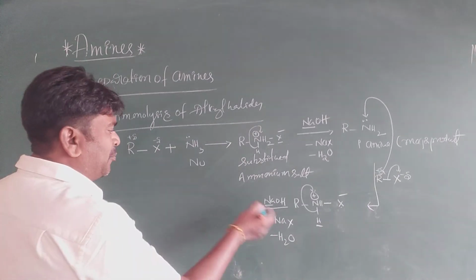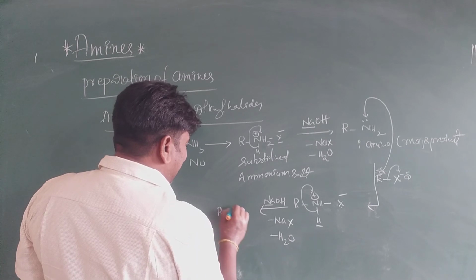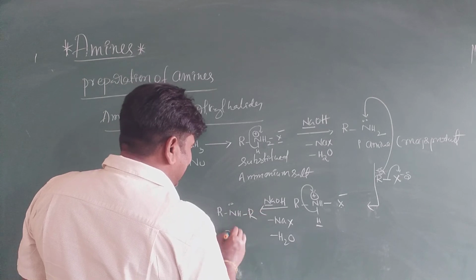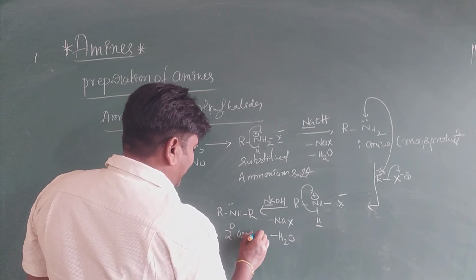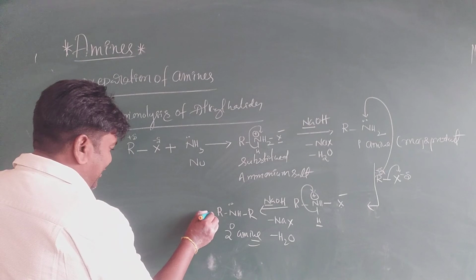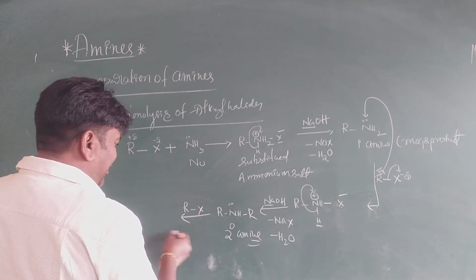Next, what is the compound, my dear students? R is added here, that is R, and the N has a lone pair, H, and R. This is the secondary amine. I hope you people have understood this one. It is a secondary amine. Am I right, my dear students? Next again, NaX is over. Next one, it is RX reacting with NH. Same thing, my dear students, it is RX.